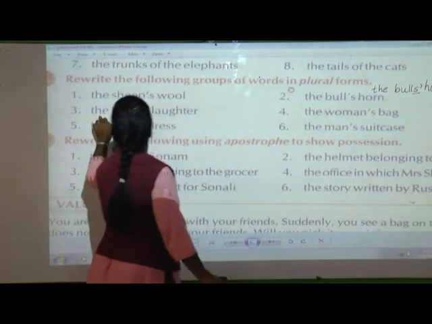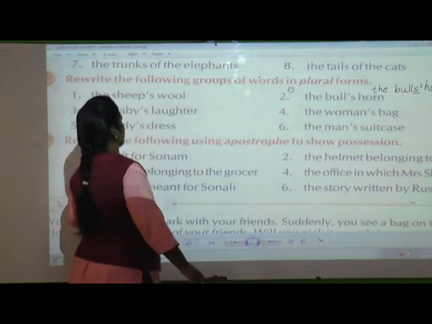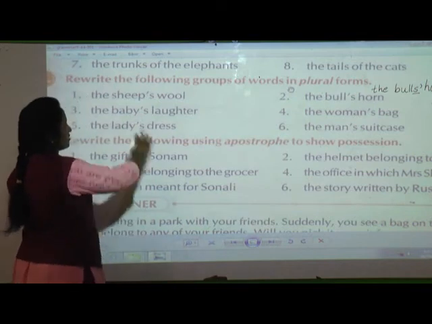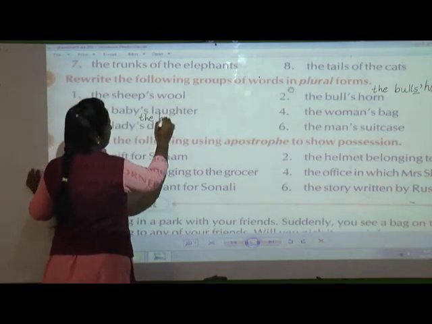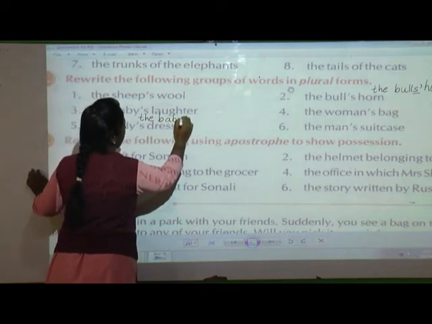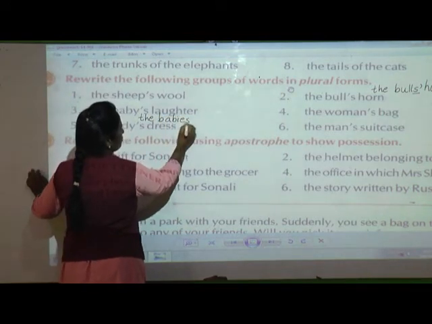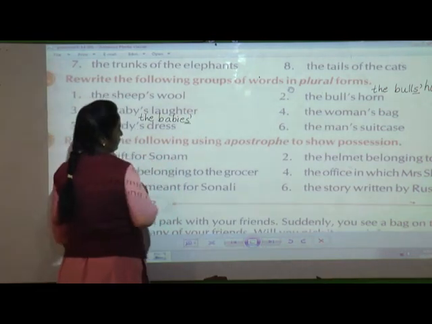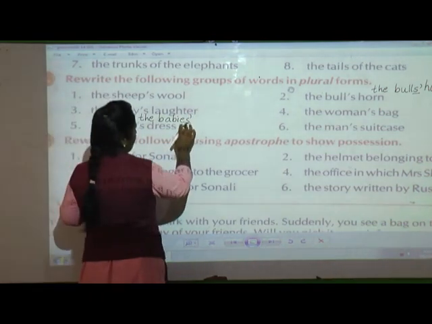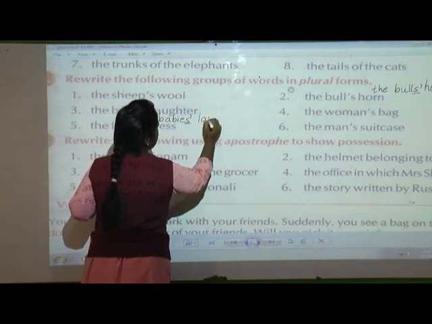Now if you take the third one, the baby's laughter. Now what is the plural of baby? The spelling, if you see like this, it is B-A-B-I-E-S. Here also the noun is ending with S. So you are going to write an apostrophe after S. The babies' laughter.